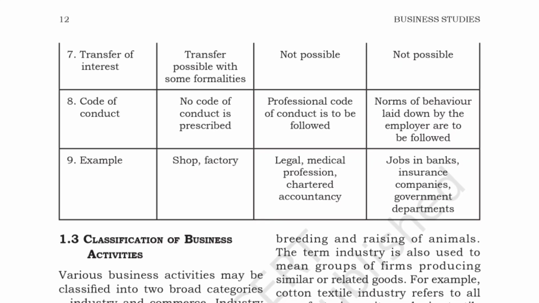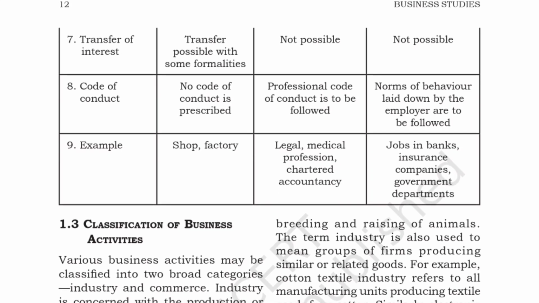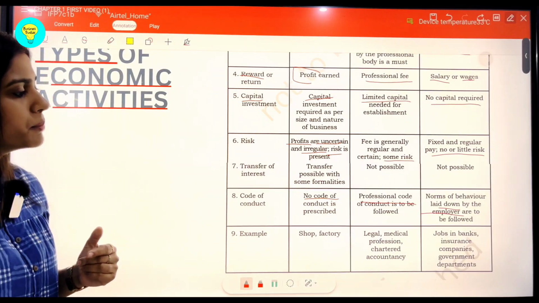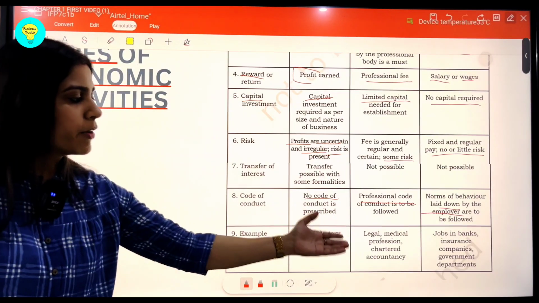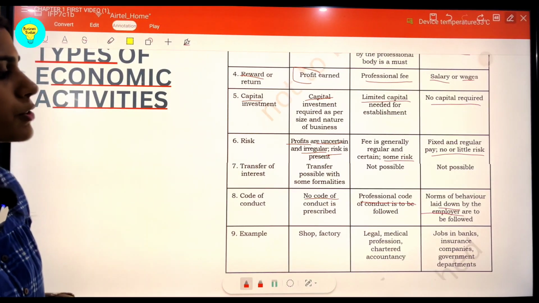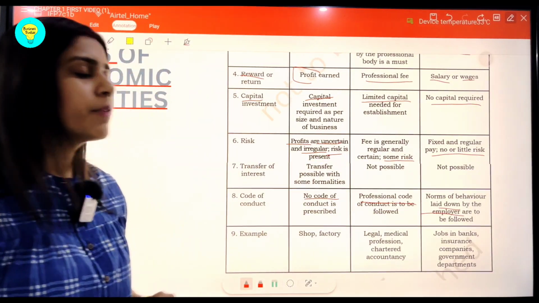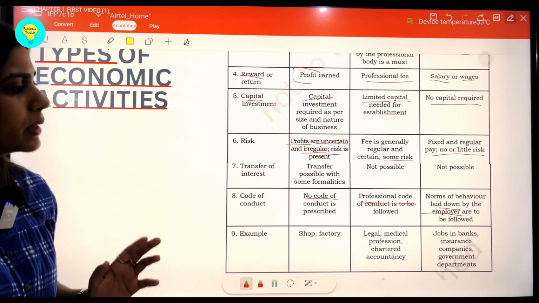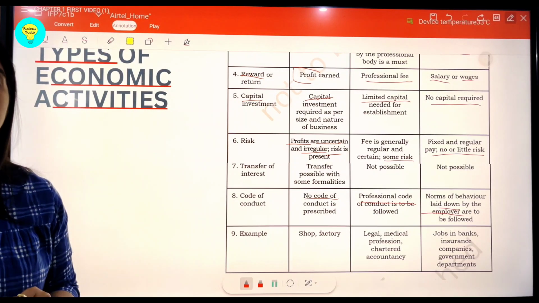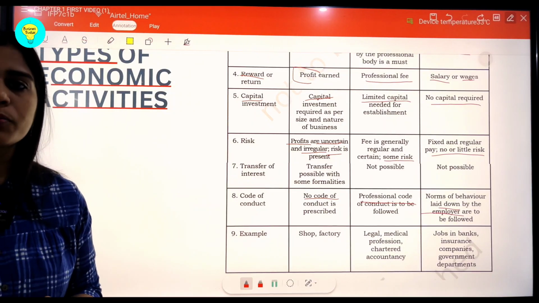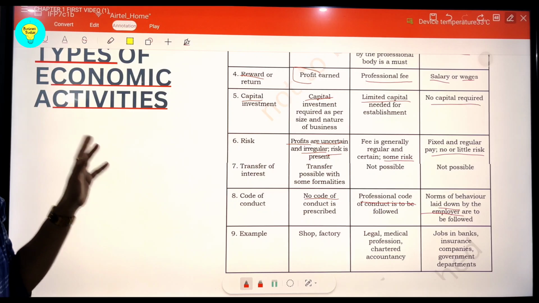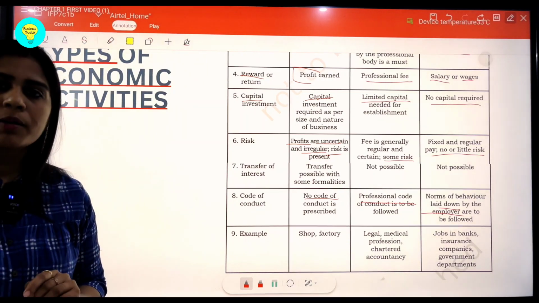Then these are the examples. We can talk about these three economic activities. Here there can be some shop or factory owned by the business person. Here there are various professions: the legal profession, the medical profession, the chartered accountancy profession, and this side we have a set of employment generating industries or sectors in the form of banks, insurance companies, the government departments, and many other private players as well. So I hope the difference between the three activities of economy, like business, profession and employment, is very clear to you. Thank you.